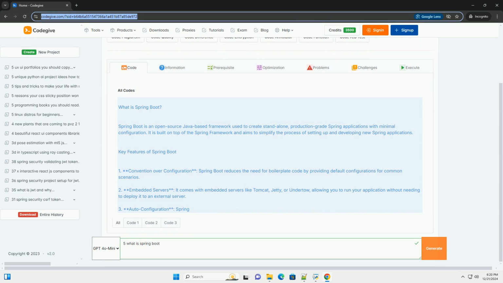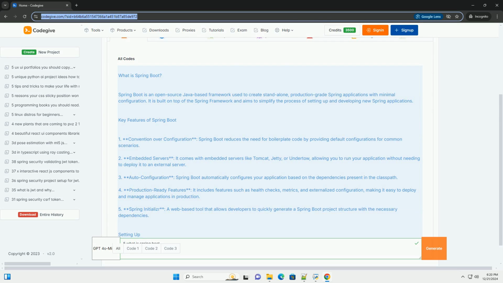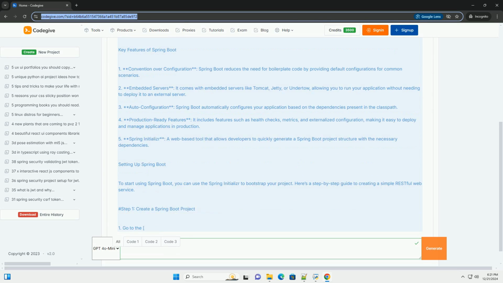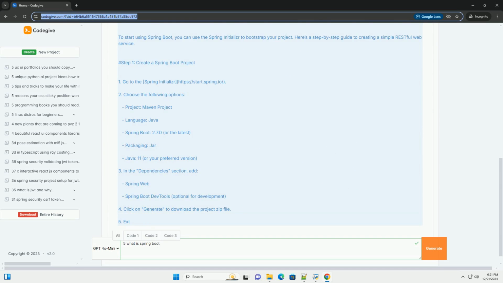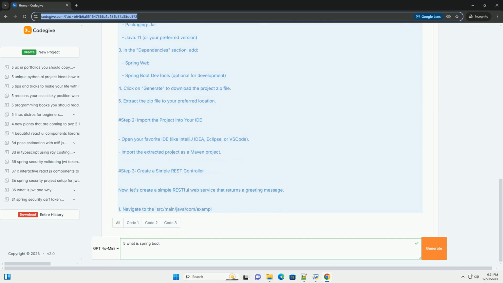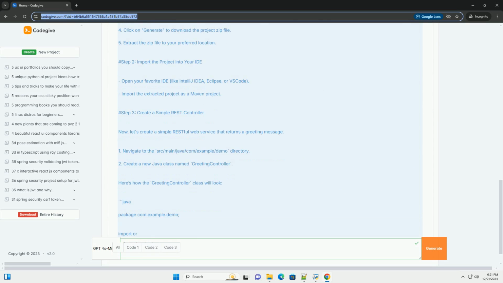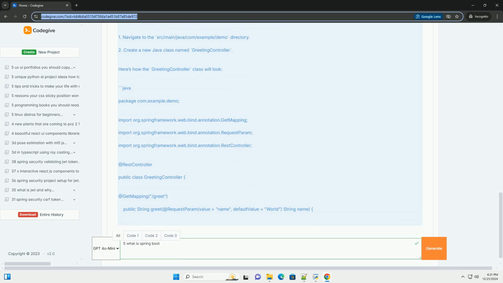What is Spring Boot? Spring Boot is an open-source Java-based framework used to create standalone, production-grade Spring applications with minimal configuration. It is built on top of the Spring framework and aims to simplify the process of setting up and developing new Spring applications. Key features of Spring Boot.